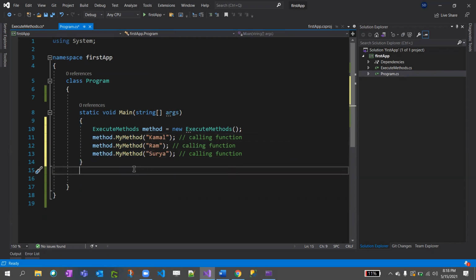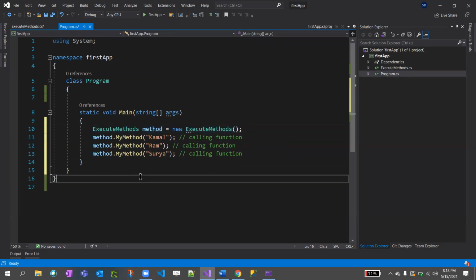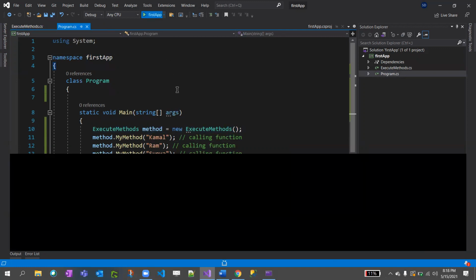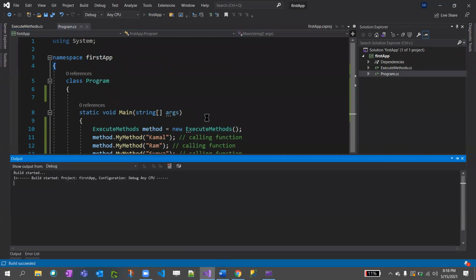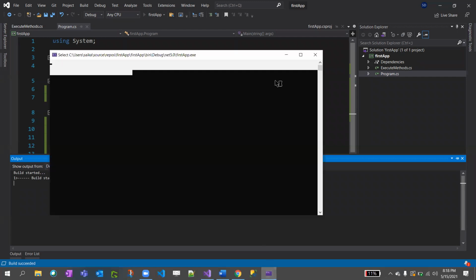Priya, your question is answered, right? If you create a class outside this main method, then you need to instantiate it, right? So now this should work and get printed.